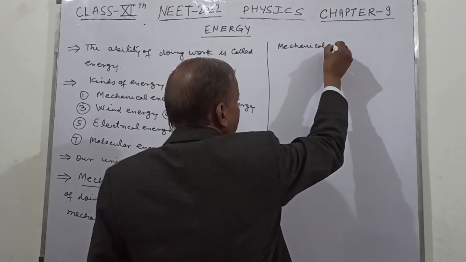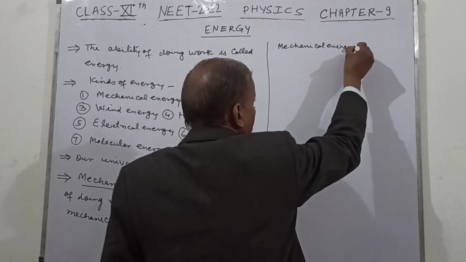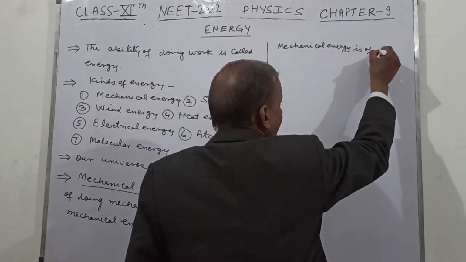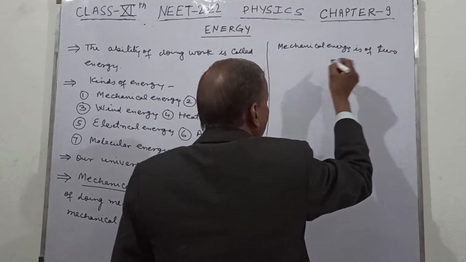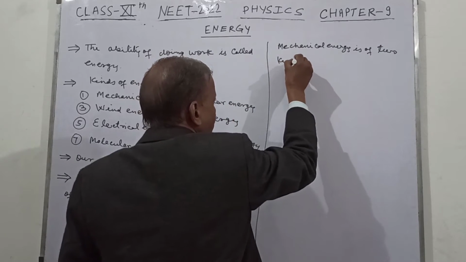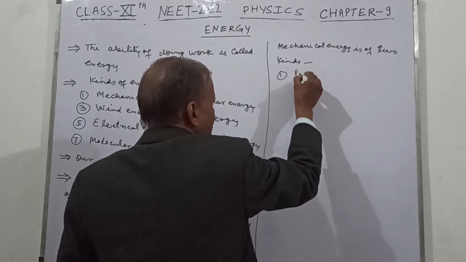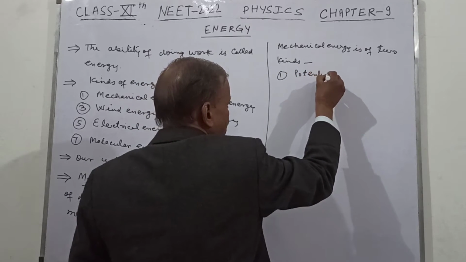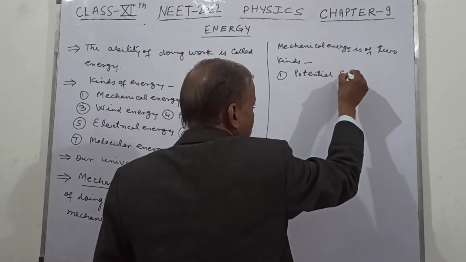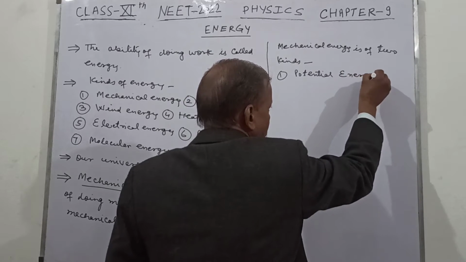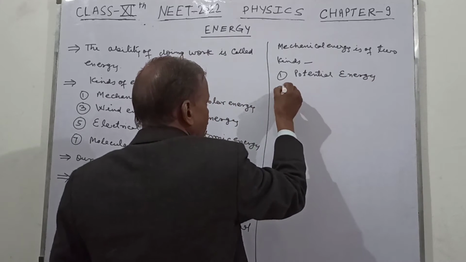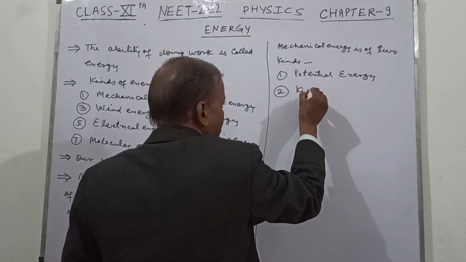Mechanical energy is of two kinds. Number one, the potential energy, and number two, the kinetic energy.